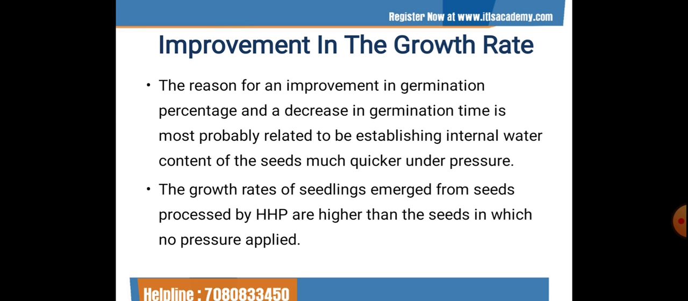The next one is that the growth rate of seedlings emerged from the seeds processed by high hydrostatic pressure is higher than the seeds in which no pressure was applied. As the growth rate is higher, the length of their hypocotyls is higher than the control seeds. This is a very important point because this means that pressurized seeds are ready for harvesting earlier than the unpressurized seeds, which would lower the cost of production.